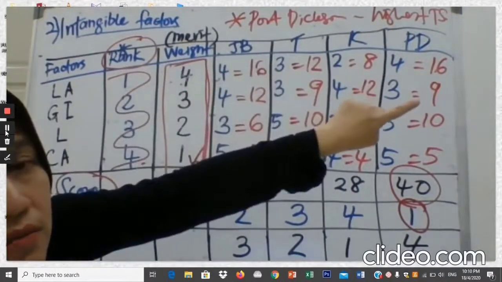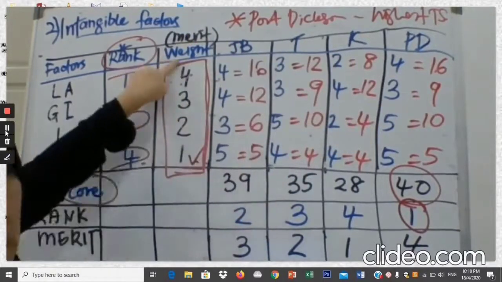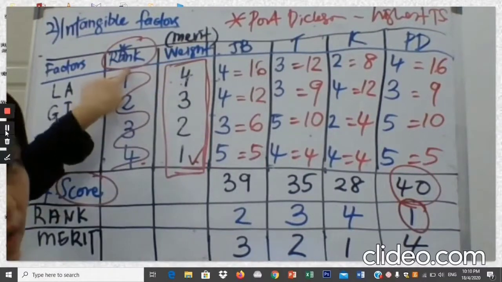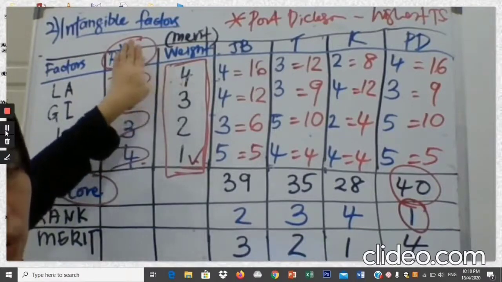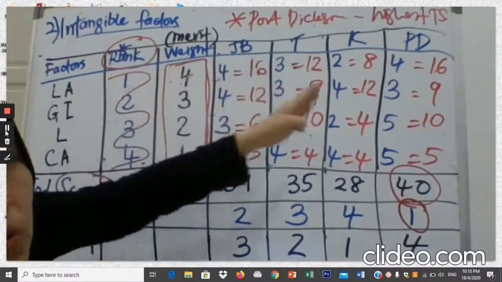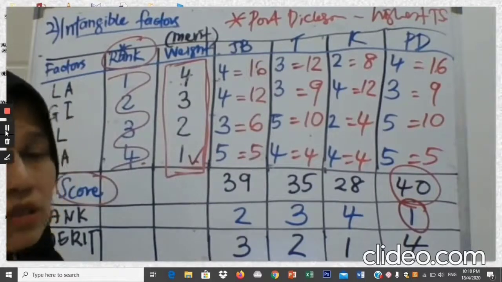You use the weight directly to perform the next calculation like this. The most important thing here is the weight. In order to get the weight, you have to have the rank. It depends. Unless the question gives you the weight directly, then you don't have to worry about rank. Tak payah patah balik. You just use this, then go ahead with the next calculation.